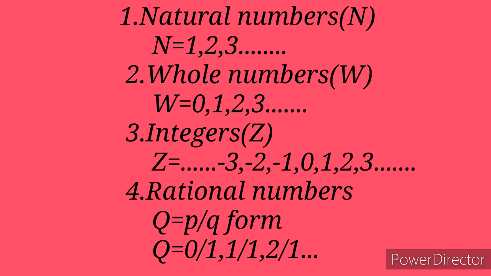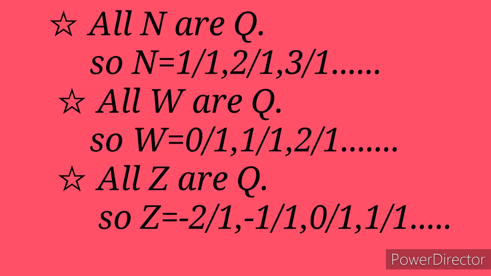The next one, rational numbers. Any number that can be represented in the form p by q, where the denominator q is not equal to 0, is called a rational number. Therefore, we can conclude that all natural numbers are rational numbers, all whole numbers are rational numbers, and all integers are rational numbers.